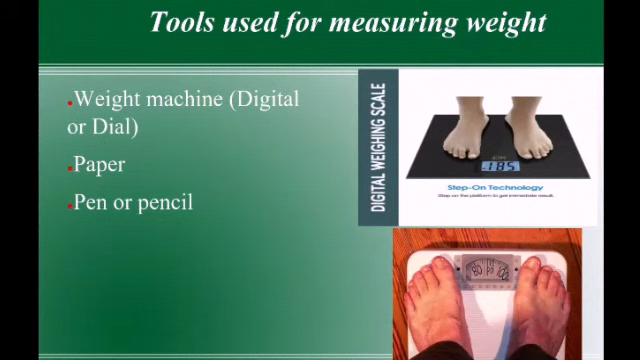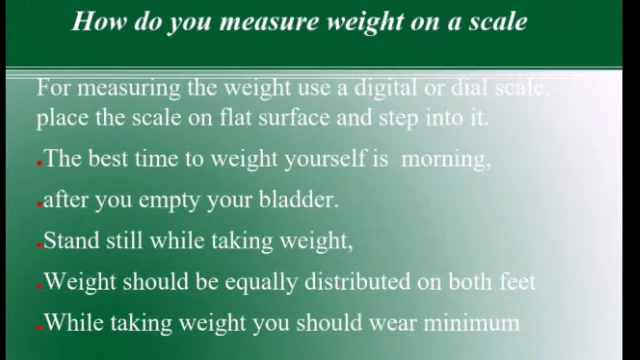Tools used for measuring weight: weight machine, it can be digital or dial, paper, pen or pencil. How do you measure weight on a scale? For measuring the weight, use a digital or dial scale. Place the scale on a flat surface and step onto it. The best time to weigh yourself is in the morning after you empty your bladder.